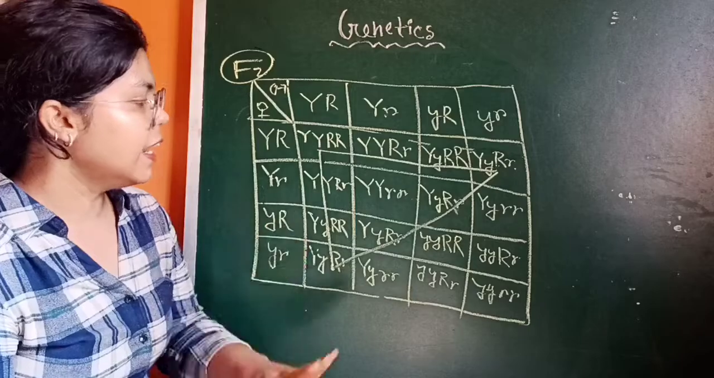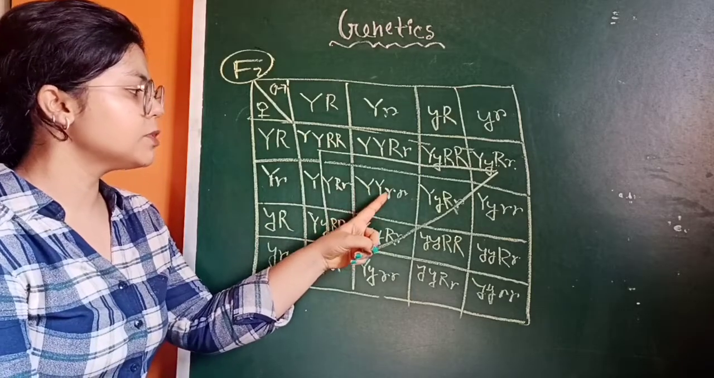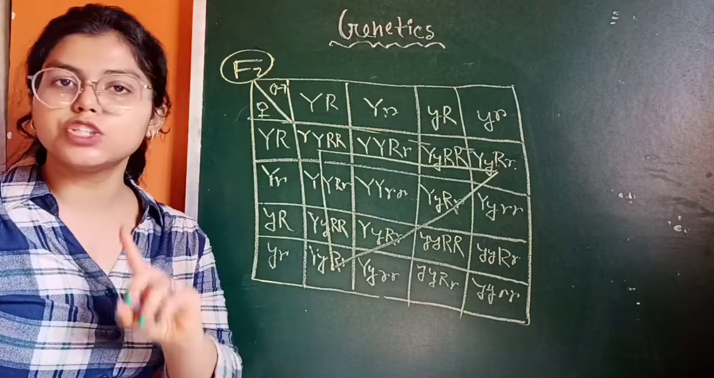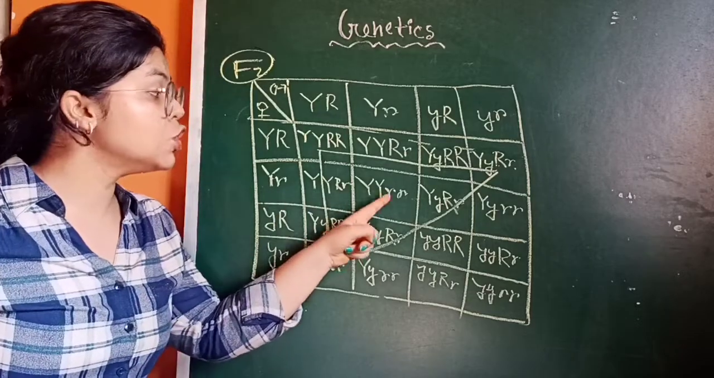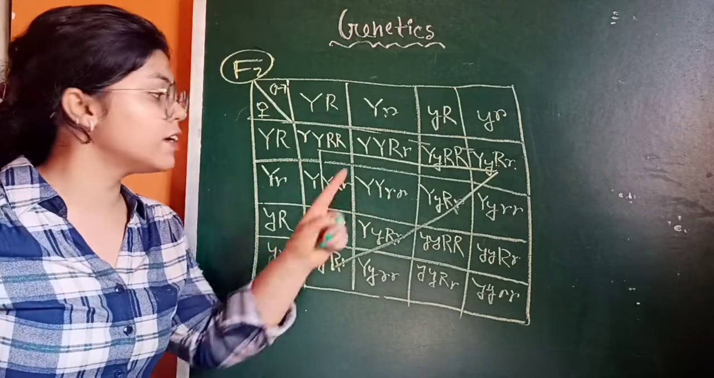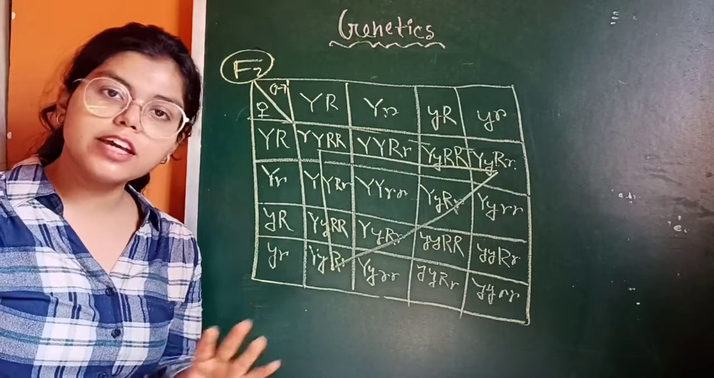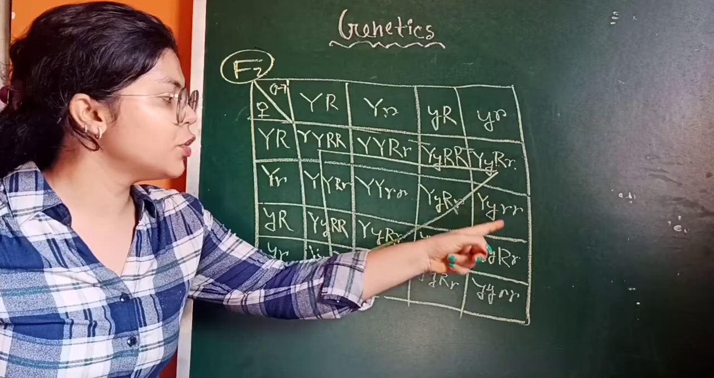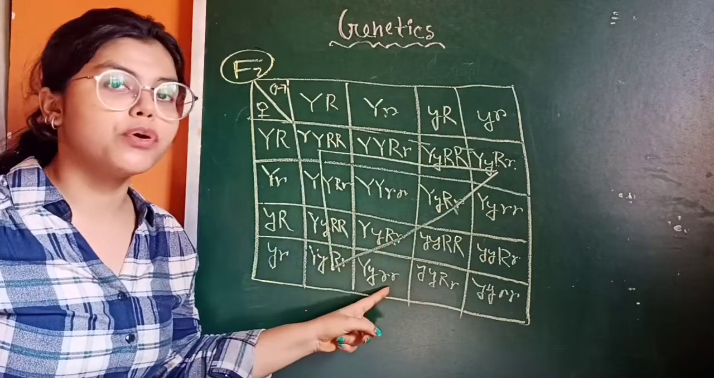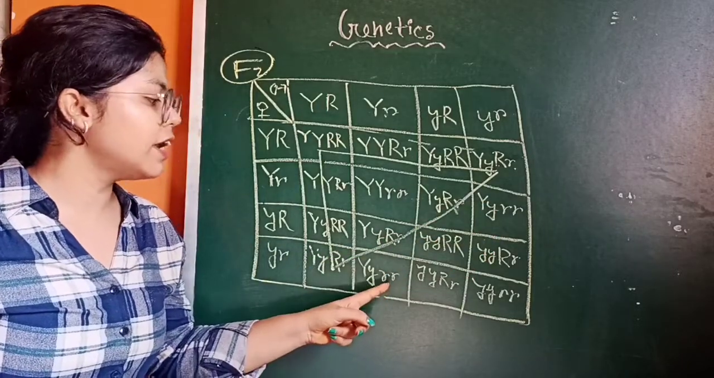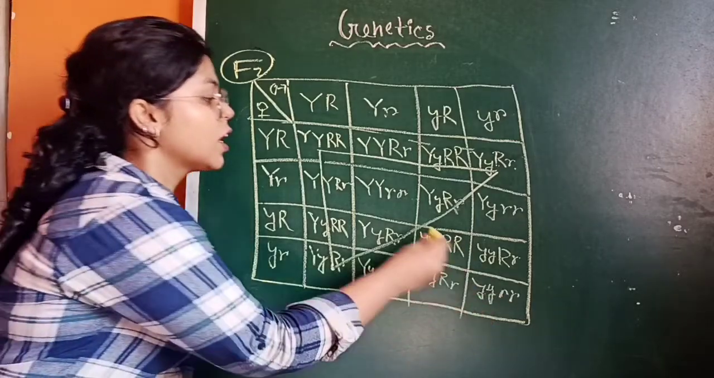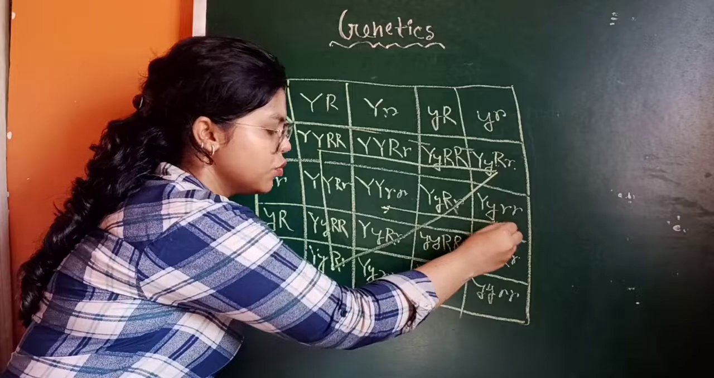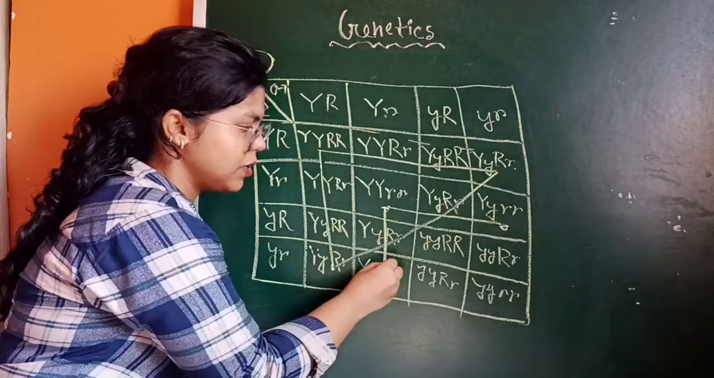Next, capital Y, smaller r. That means only capital Y is present. That means it should be yellow but not round, because there is no capital R. So it is yellow wrinkled. It is also yellow wrinkled. It is also yellow wrinkled. So the next ratio is 3: 1, 2 and 3.